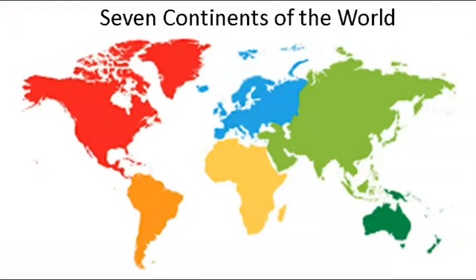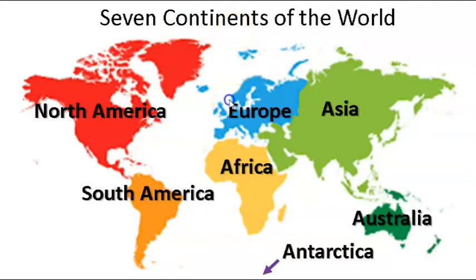Here is the world. In this chapter, we will talk mostly about North America. North America is one of the 7 continents of the world. Do you know the names of the other continents in English? Europe, Asia, Australia, Antarctica, Africa, South America. But in this video, we will talk about North America.